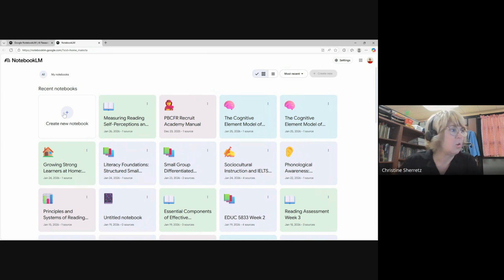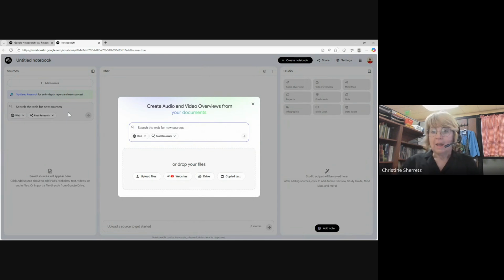I'm going to create here a new notebook. This week, Module 4, you're reading research about early childhood interventions and early childhood literacy. I have downloaded one of those articles. So I'm going to go to downloads and okay, I can't find that one. So that's okay. I'm just going to put an article in here.